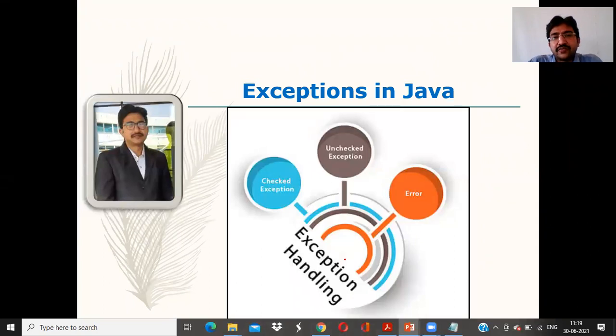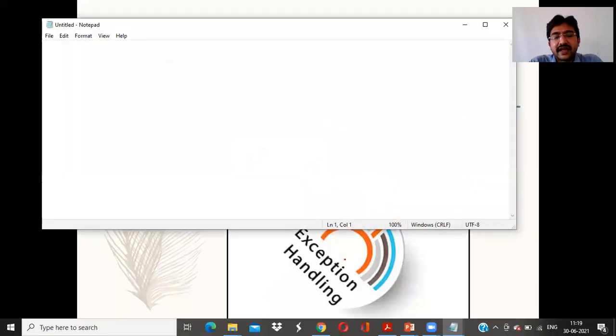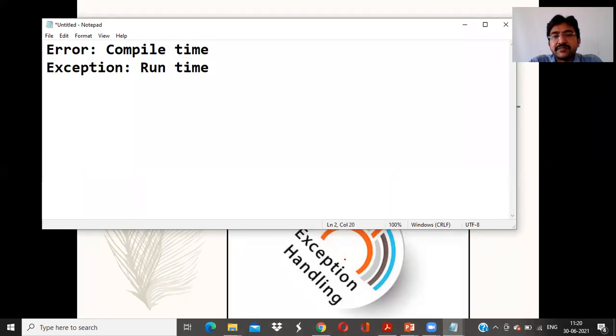Normally, we have to make sure of the difference between an error and an exception. An exception is also an error, and an error is also an error. Now, an error is a compile time error. When we call it an exception, it is a runtime error. Runtime is when you are running the program. That is the major difference between an error and an exception.